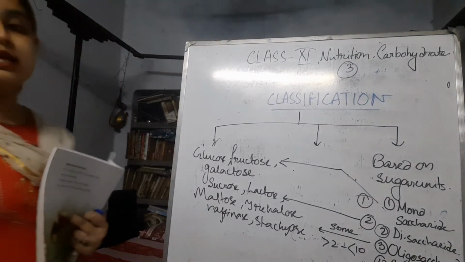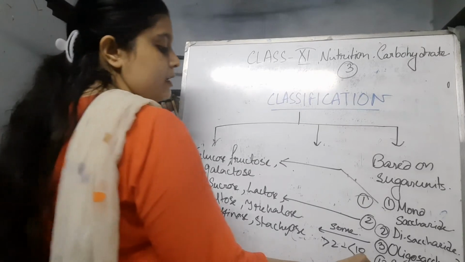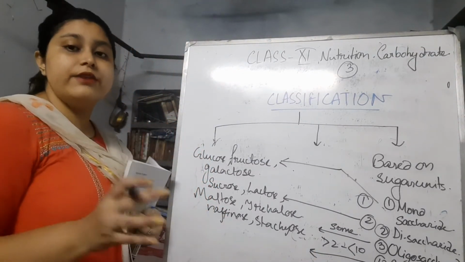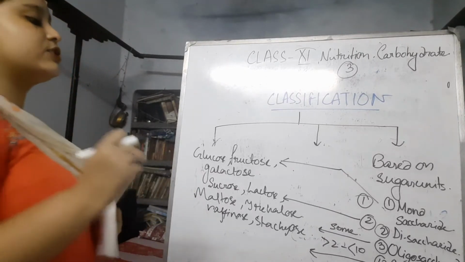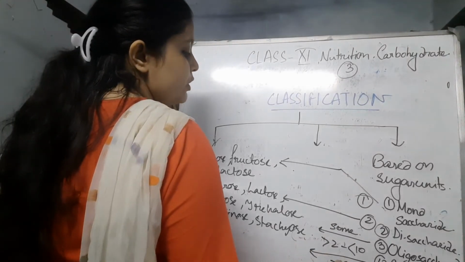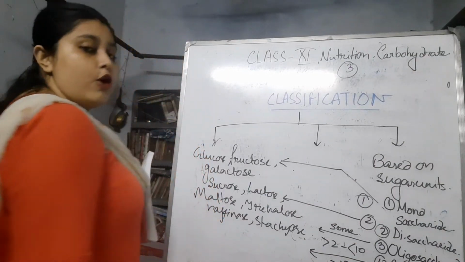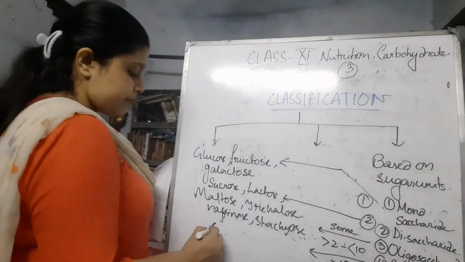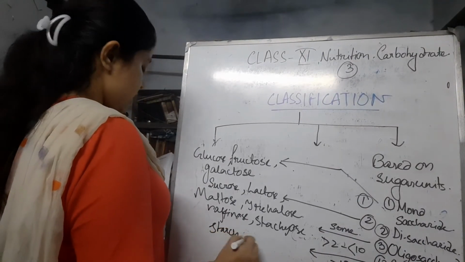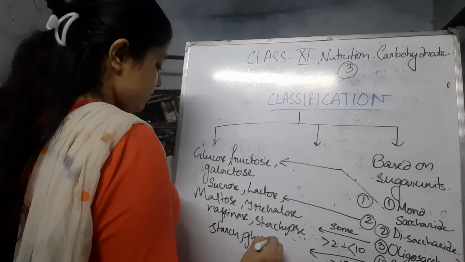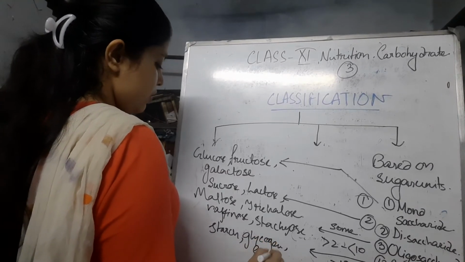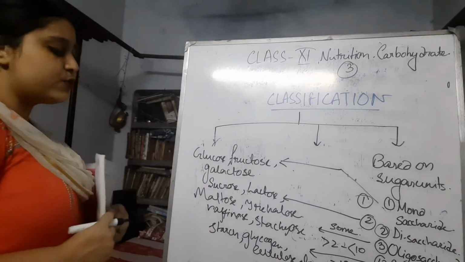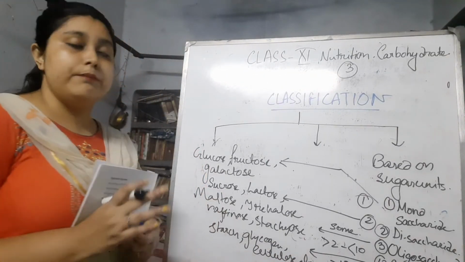After that, polysaccharide, the complex sugar, where the sugar units join together and form a big molecule. Usually more than 10 sugar units join together to form a polysaccharide. The regular examples are starch, glycogen, cellulose, etc. Starch is usually found in plant sources.